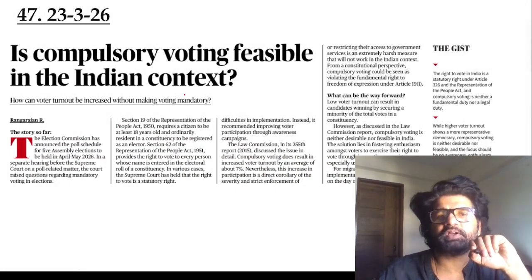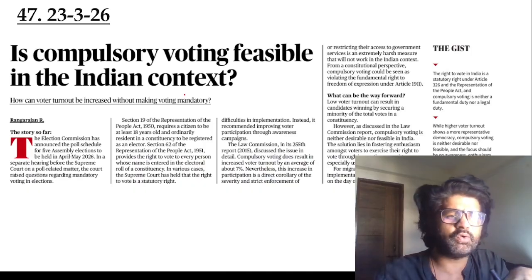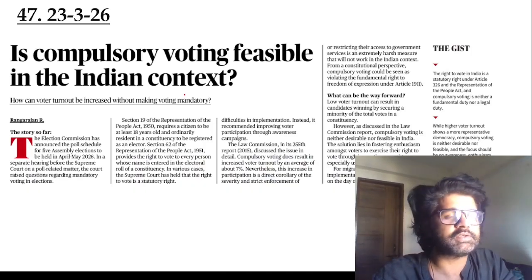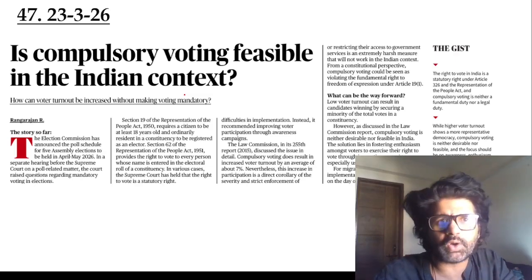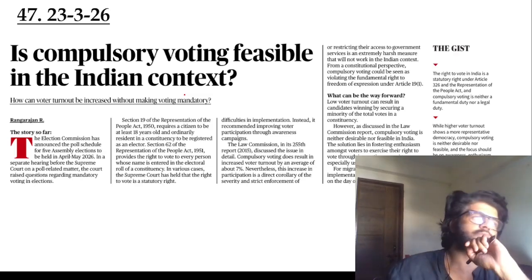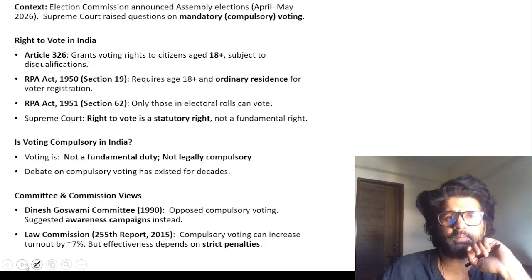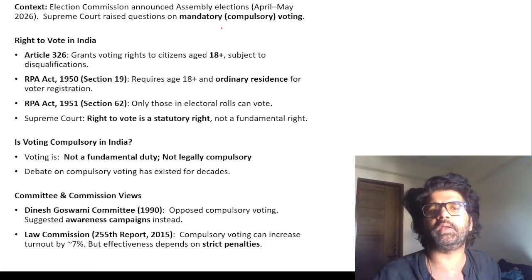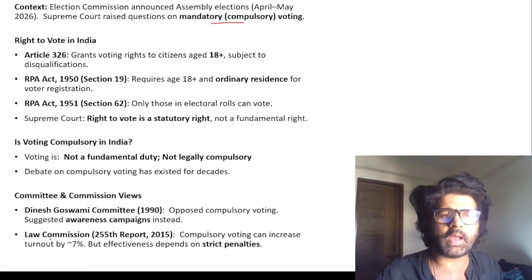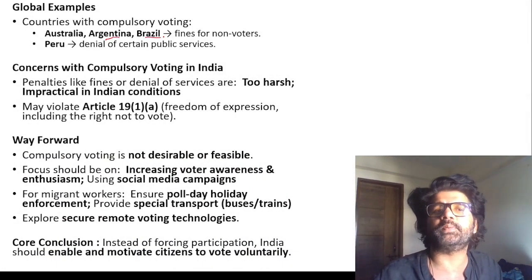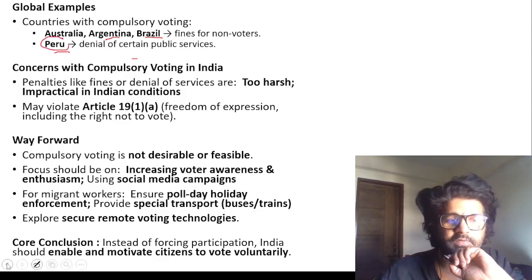Next topic: is compulsory voting feasible in the Indian context? Voter turnout, how can it be increased? Although, as I'm making this video, voter turnout has been good in Assam and elsewhere. The Supreme Court was asking whether we can make voting compulsory or mandatory. In some countries there is compulsory voting: Australia, Argentina, Brazil have fines for non-voters, and Peru has denial of certain public services. Can we do the same?